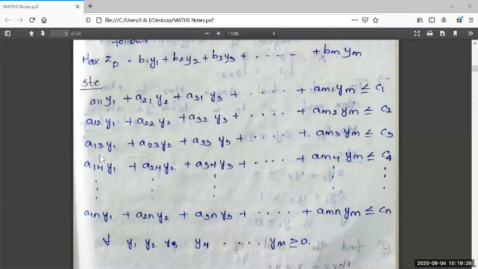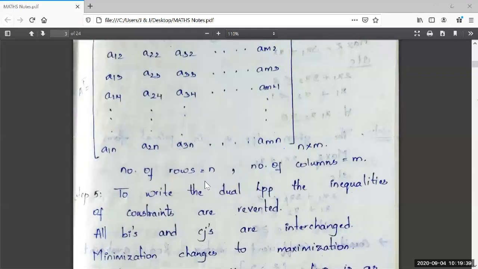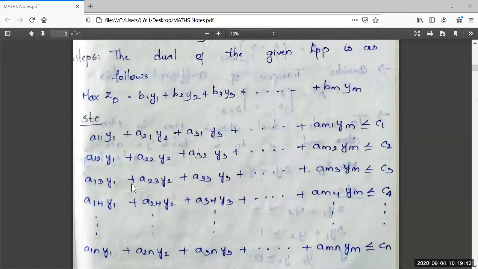And the third constraint should contain the elements of the third row of the transpose matrix. The elements are A13, A23, A33, and so on up to Am3. Now the third constraint is A13 Y1 plus A23 Y2 plus A33 Y3 plus so on plus Am3 Ym lesser than or equal to C3. In the same way, I have written the fourth constraint using the fourth row elements of the transpose matrix, and C4 is taken from the Cj values.